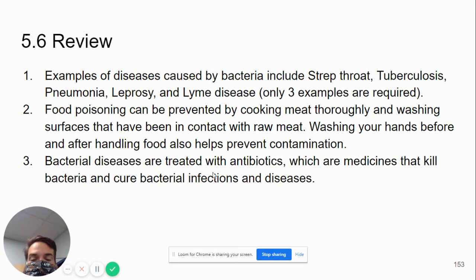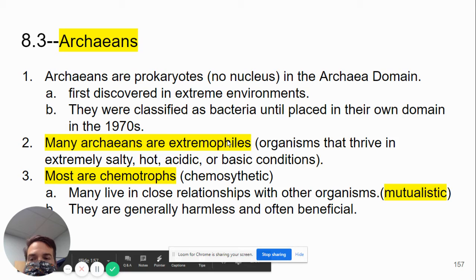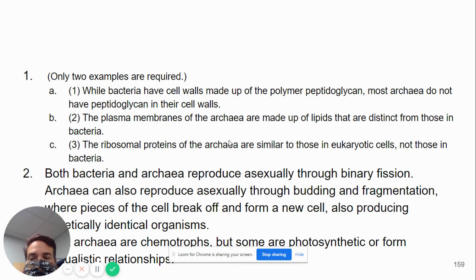Bacterial diseases are treated with antibiotics. They do nothing for viruses. Antibiotics don't work on viruses. Now, you might have the flu and get a secondary infection like bacterial pneumonia. Then antibiotics are needed for the bacteria. So, moving on, 5.7.